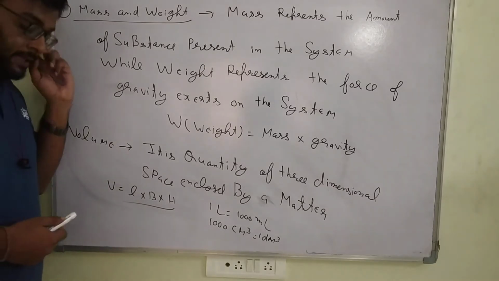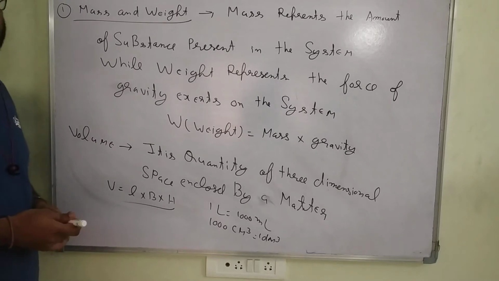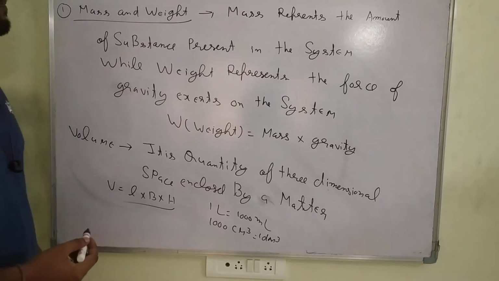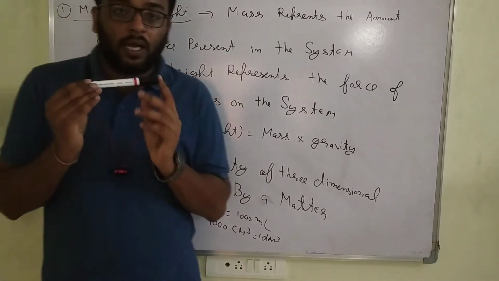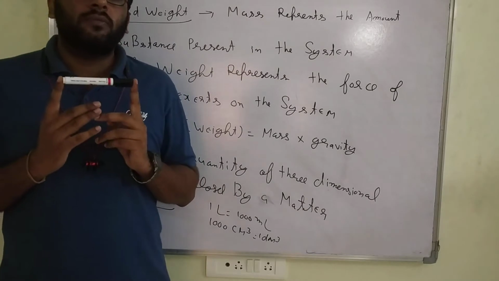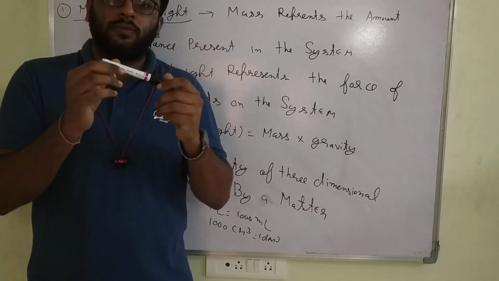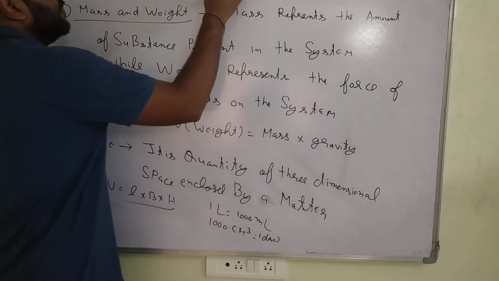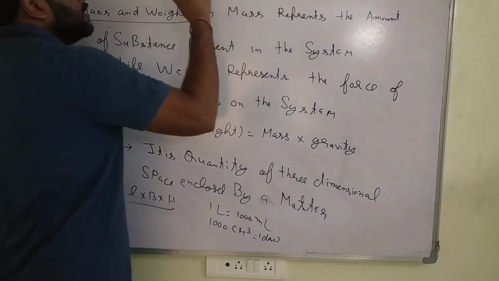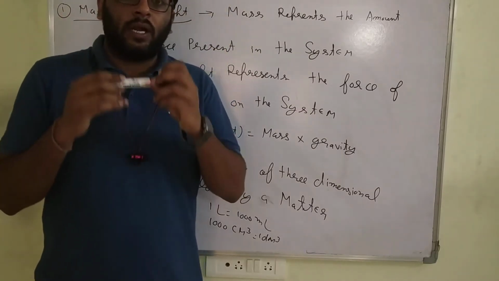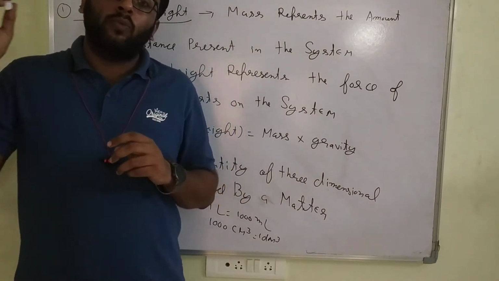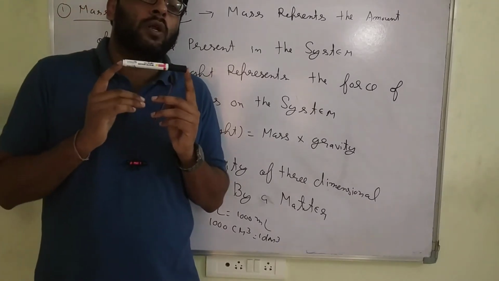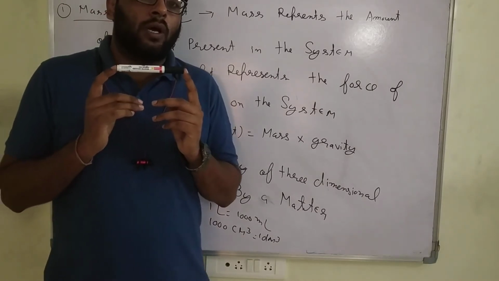Okay, let us consider mass here. What is the difference? Mass represents the amount of substance present in the system. Suppose this is the marker. I am taking the example of this marker. Suppose the substance available in this marker is 1 gram. So on the earth, on the moon, on the sun, anywhere in space, it always has a mass of 1 gram. Are you getting my point?